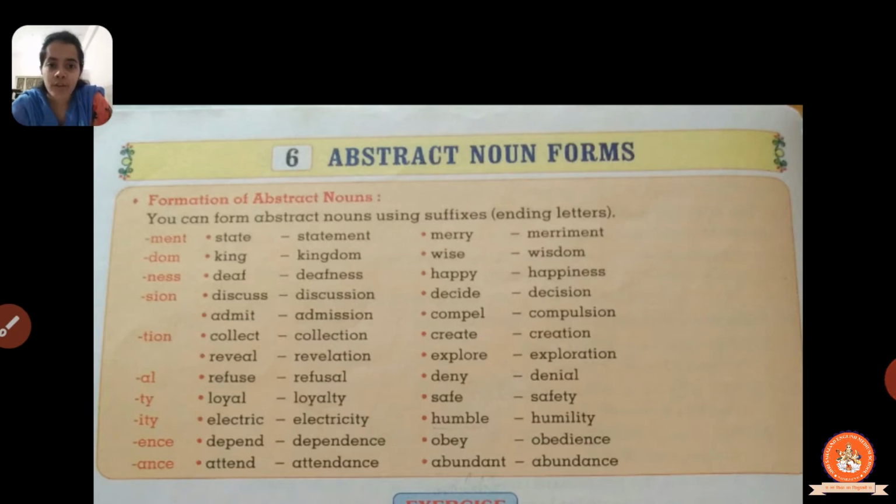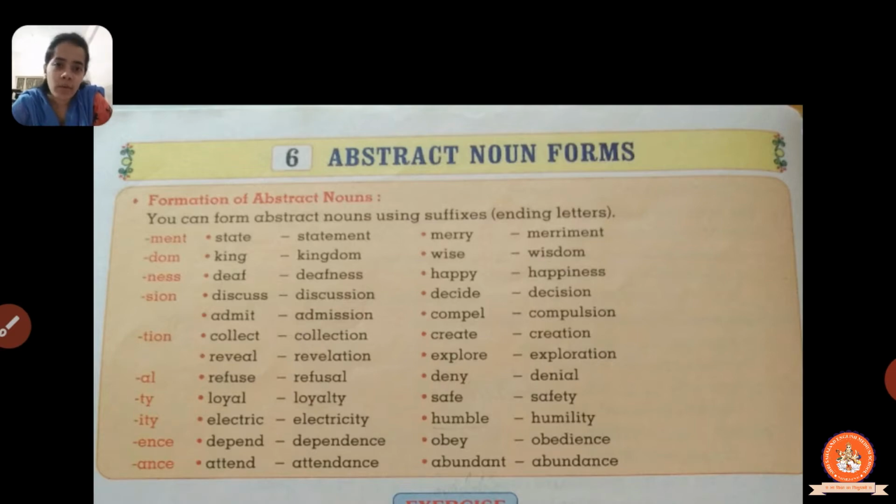So students, today in this video we are going to start our new grammar chapter, alright? And the name of our chapter is abstract noun form, right? This is given in your workbook, okay? So, you have already studied about nouns, right? What is nouns and what are different kinds of nouns, right? And we have already studied about abstract noun also, right?